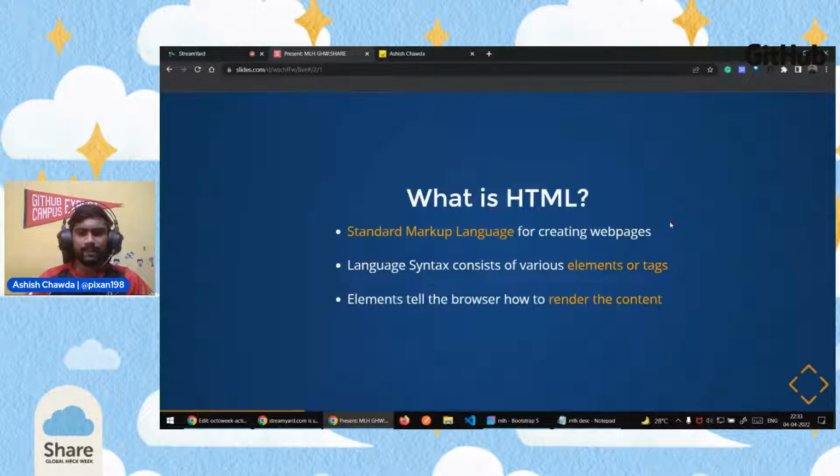HTML5 provides some semantic HTML tags, so it is also easier for assistants like Siri, Alexa, or Google Assistant to read websites for somebody who is differently abled. The basic syntax consists of elements or tags which we write in the code so that we can add some text in between, or add an image, or link a web page so that when we click, we are redirected to some other web page.